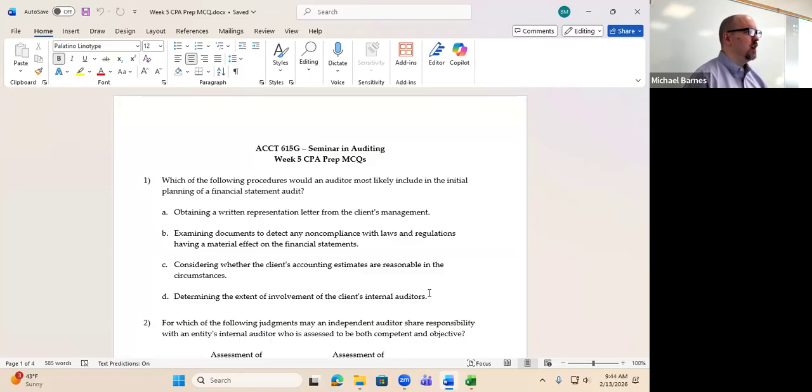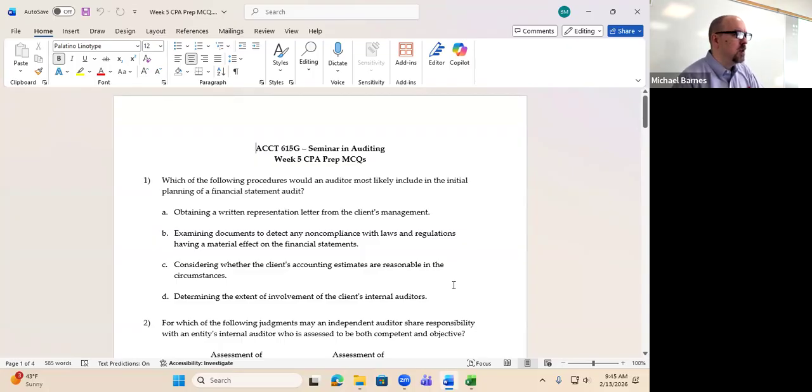So we have the management representation letter. That was a really, really weird document that we talked about. Who drafts the letter? Which party? The auditor, okay, but it's addressed from management to the auditor. Have you ever written a letter to yourself? Does that ever happen? Well, you'll be doing that as an auditor. So it's a really weird document. That's one of those documents that we do when the audit concludes. So it's during the conclusion step when we say, here's everything we provided over the course of the audit as management. We're going to sign this as management, even though the auditor wrote it. It's really, really weird. Examining documents, detecting any non-compliance with laws and regulations having material effect on the financial statements.